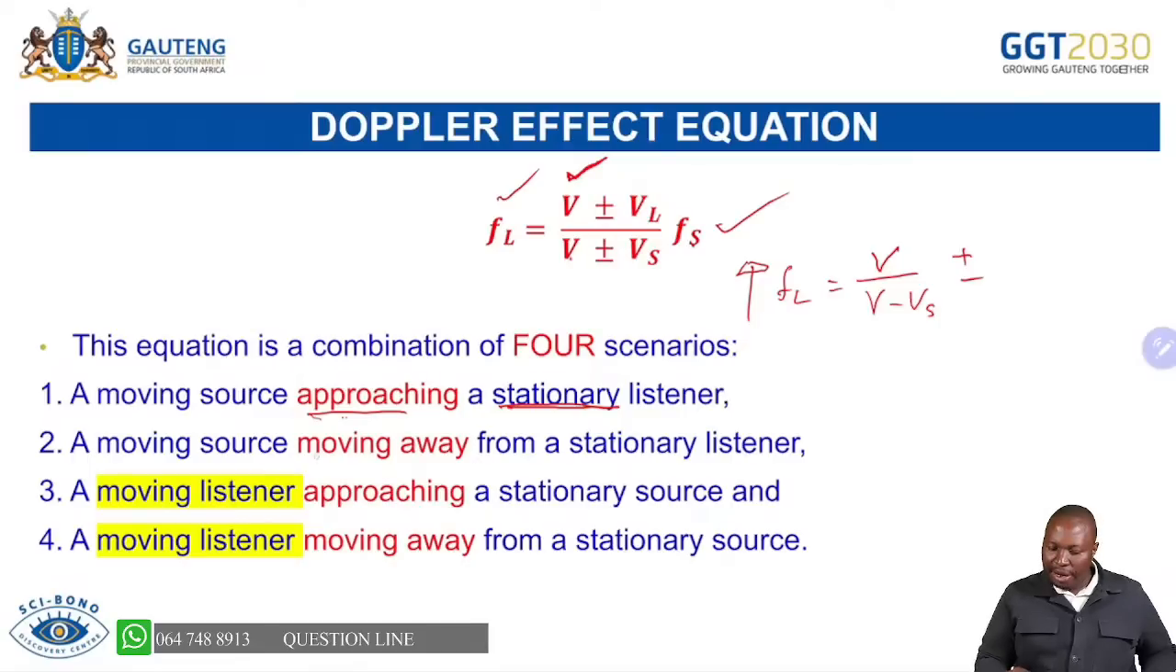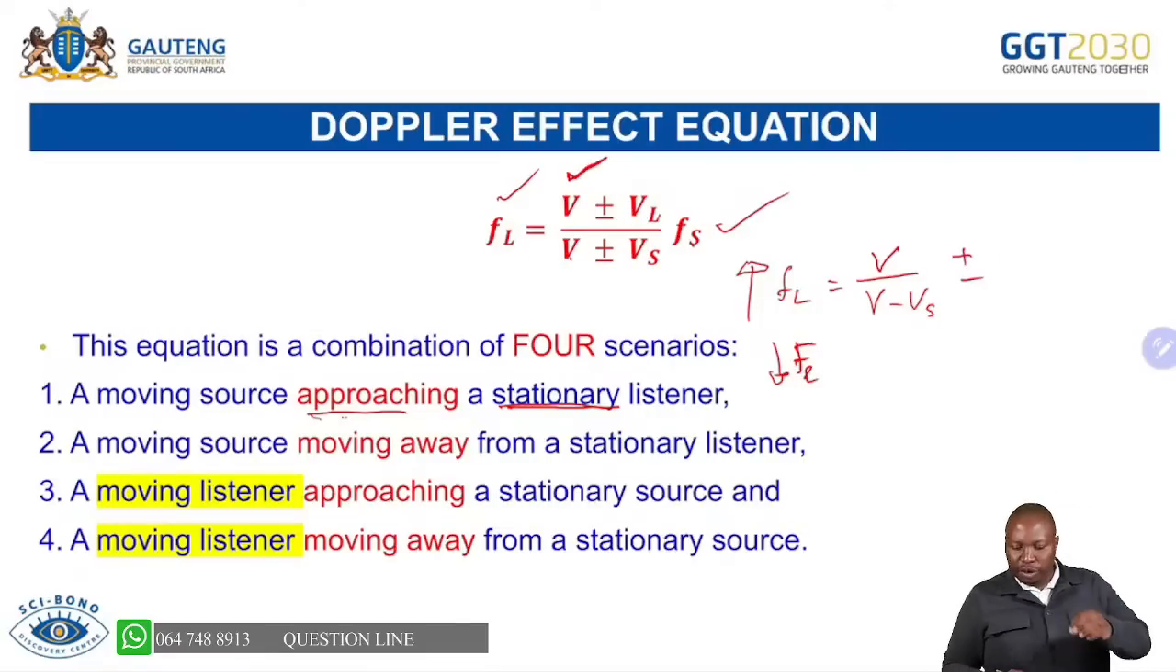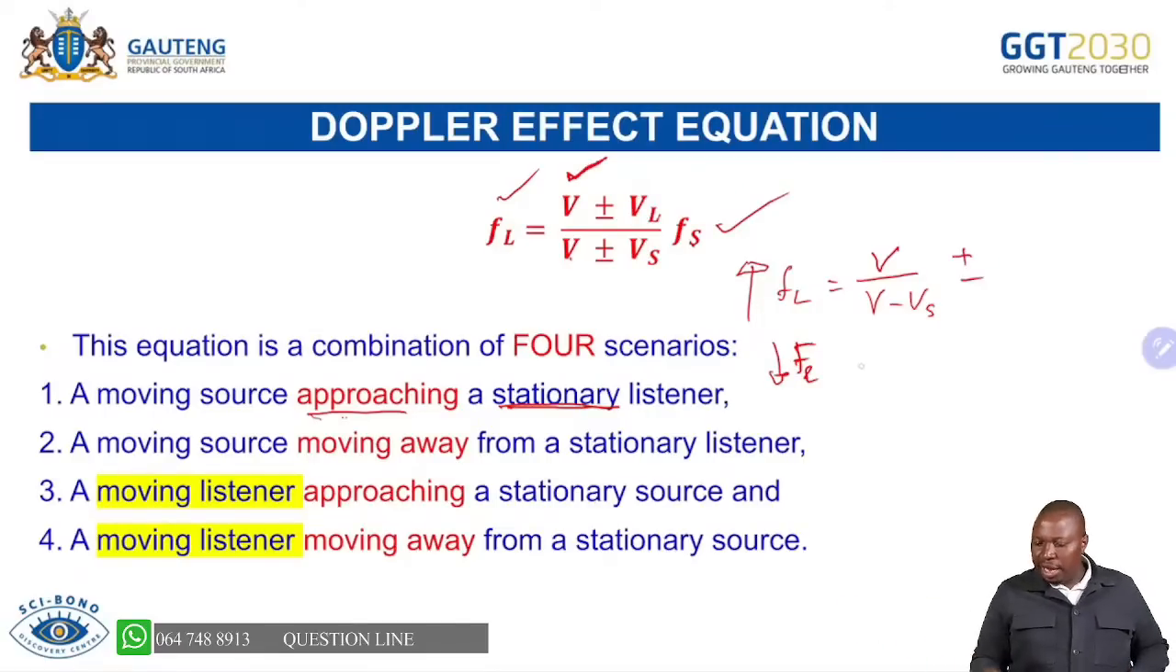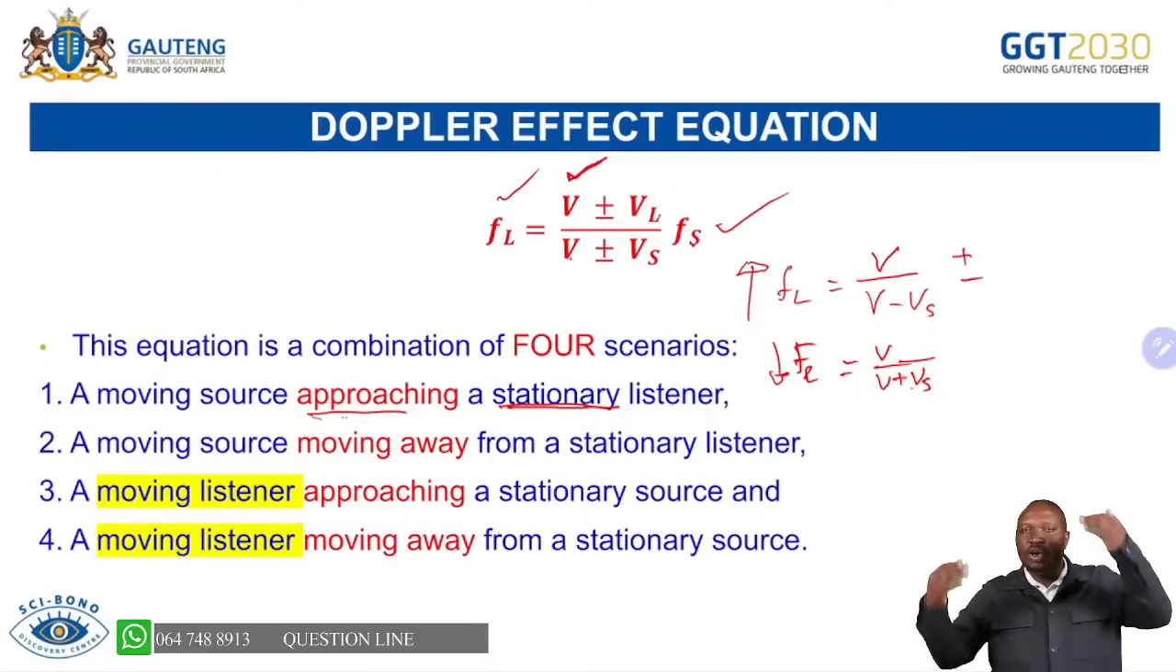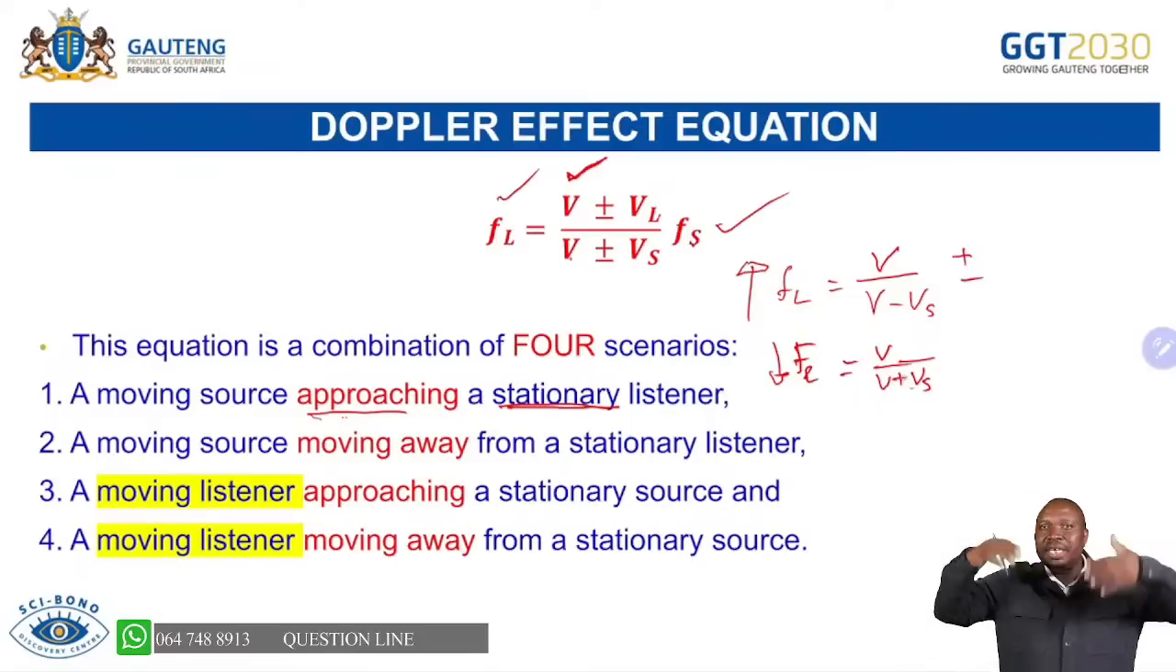But now, when it's moving away, it means that the listener is going to get lower pitch, or the frequency will be low because it's going away, and then that would mean that it is V plus Vs. You see the difference? For away, you have a plus because you're going to have a lower frequency. You are dividing with a bigger number.